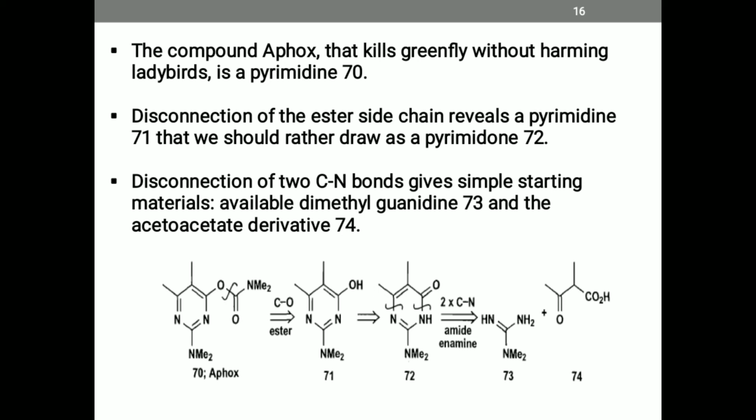Disconnection of the ester side chain reveals the pyrimidine 71. We should rather draw pyrimidone 72. Disconnecting the two CN bonds gives available starting materials, dimethylguanidine 73 and the acetoacetate derivative 74, which is the starting material for the formation of our product pyrimidine.